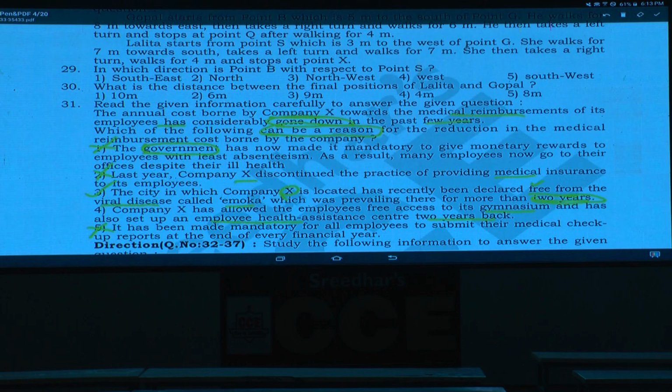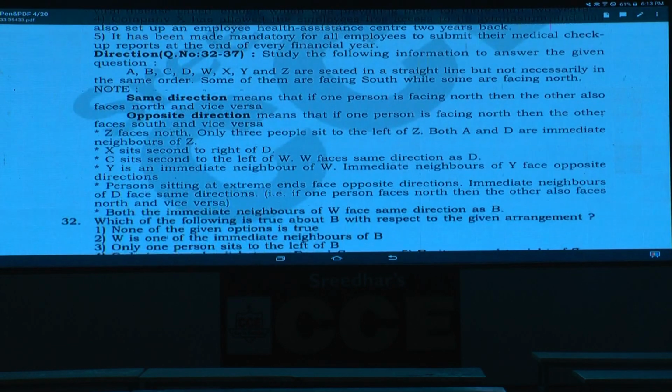Then 32 to 37. Yes, question numbers 32 to 37. Now, it is based on seating arrangement. 8 persons A, B, C, D, W, X, Y, Z are seated in a straight line, but not necessarily in the same order. Some of them face south and some of them face north. It is not clearly specified how many of them face north and how many face south. Same direction means one person facing north, the other one will also be north, and opposite means one is north, the other person must be south, and vice versa.